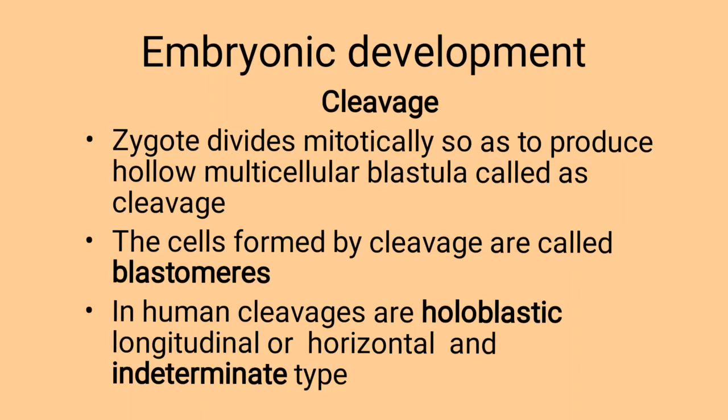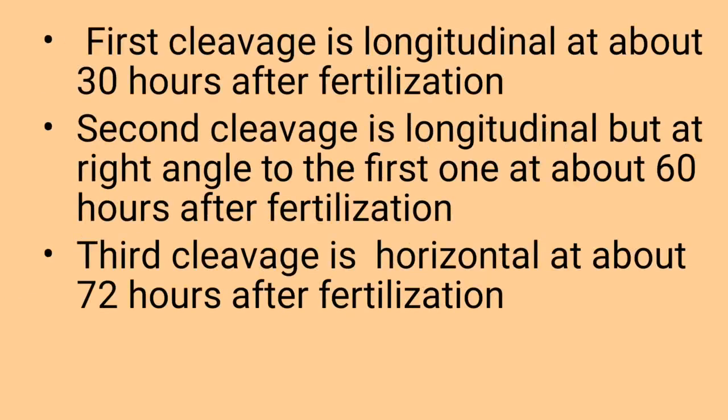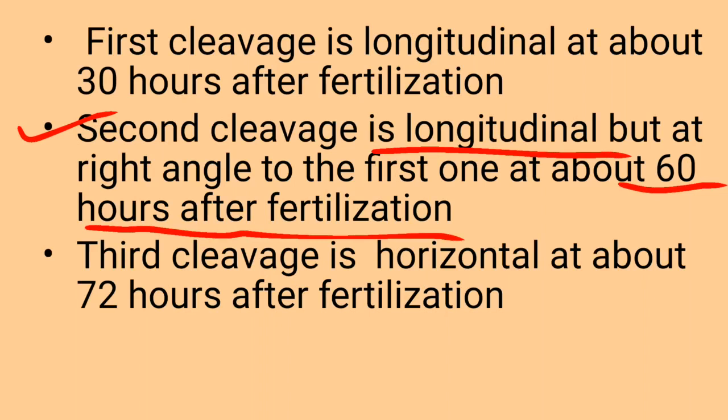of the human being. The first cleavage is longitudinal, which occurs 30 hours after the fertilization so as to form two daughter cells, and these two daughter cells are called blastomeres. At this stage, the embryo is called the two-celled stage. The second cleavage is longitudinal but at right angle to the first and occurs 60 hours after the fertilization so as to form four daughter cells.